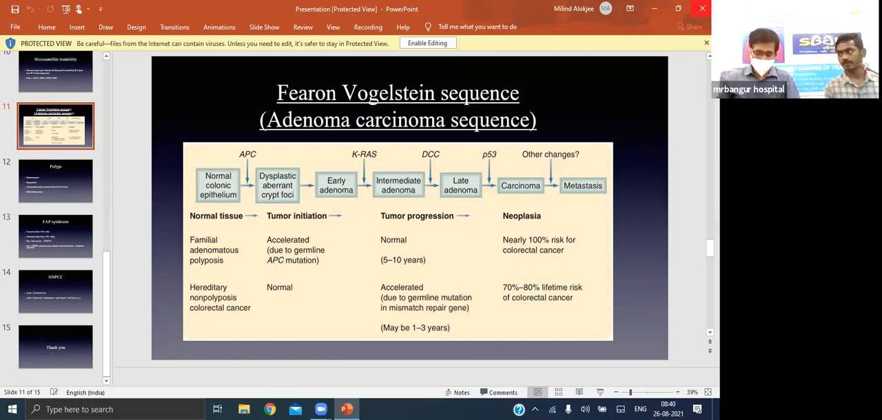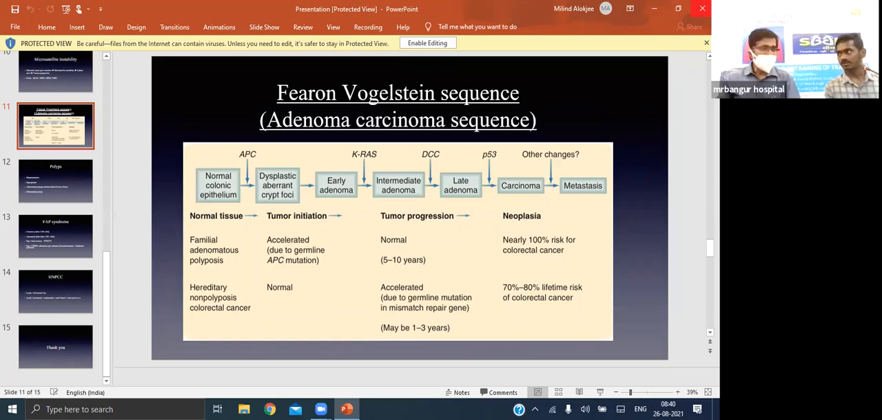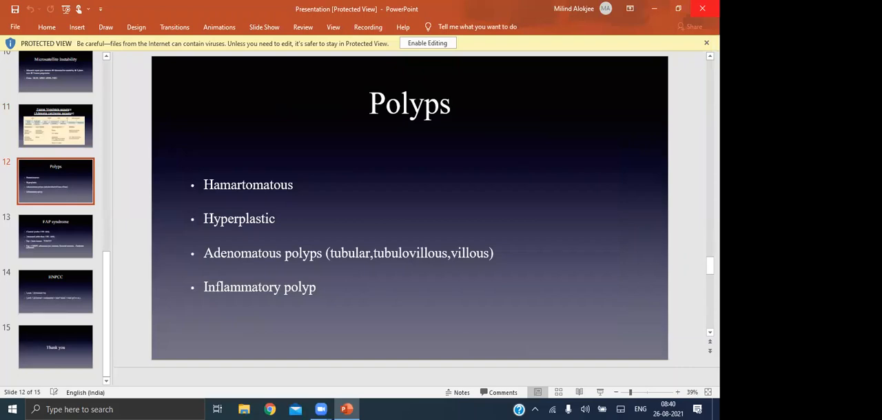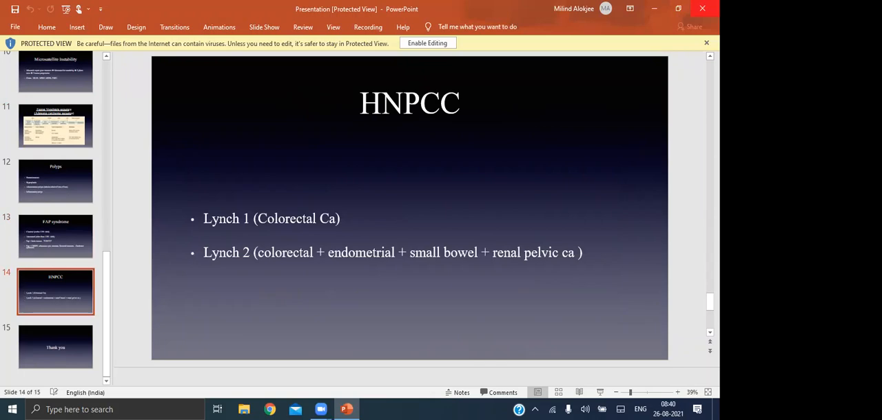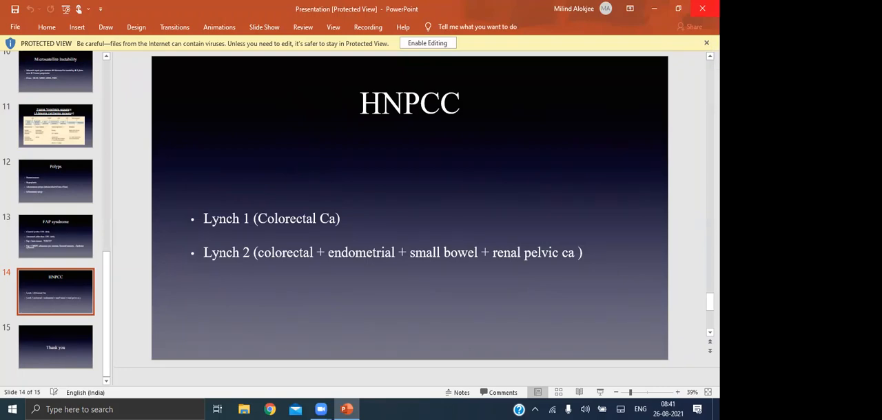Other HNPCC-related malignancies are? Stomach, small bowel, endometrial, renal pelvis, ureter. It is also more on the right colon. Yes, that is another important part. HNPCC cancers are more common on the right side. Yes, sir. Thank you very much.